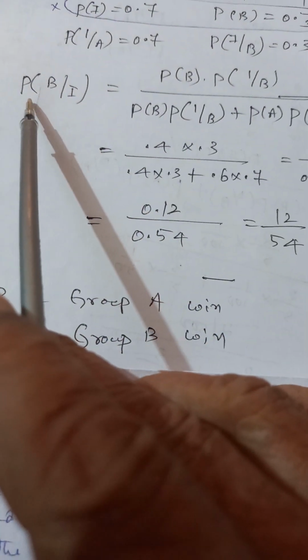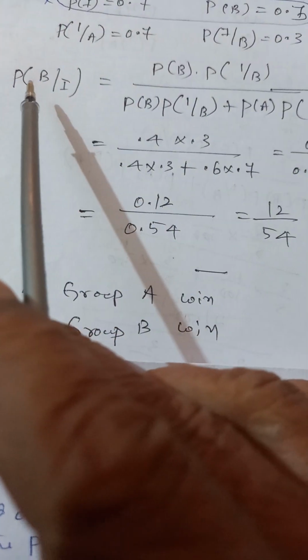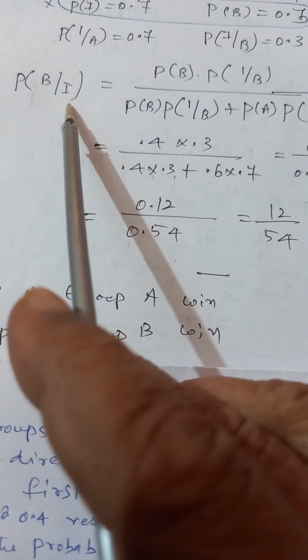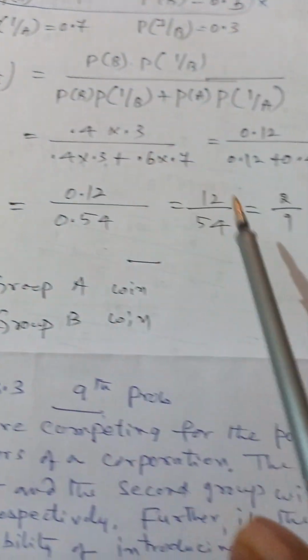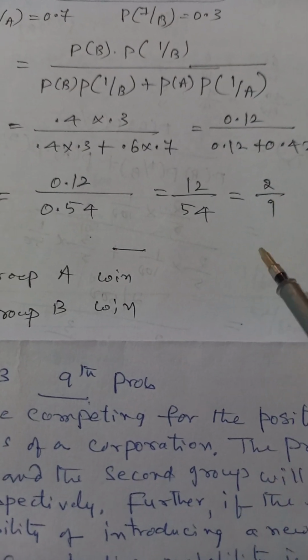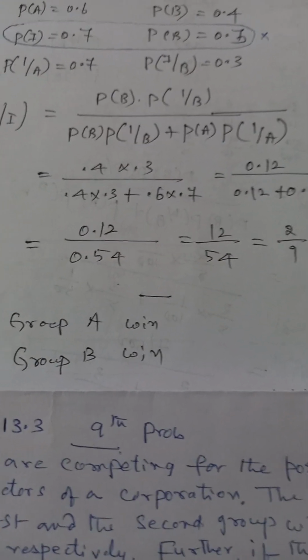The product has been introduced. What is the probability that B has won? The probability that B has won is 2 by 9. So I hope you have followed the problem. Thank you.